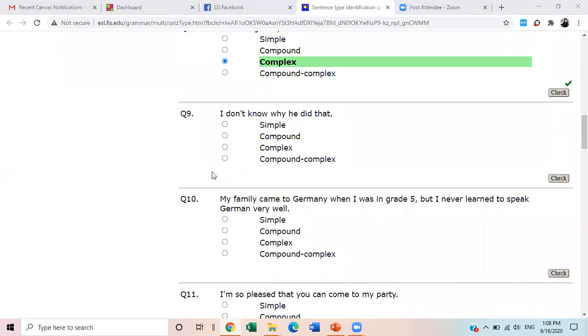All right, I don't know why he did that. If we only say "why he did that", you will need to tell what next, you will need to provide more information. It will be interrogative.